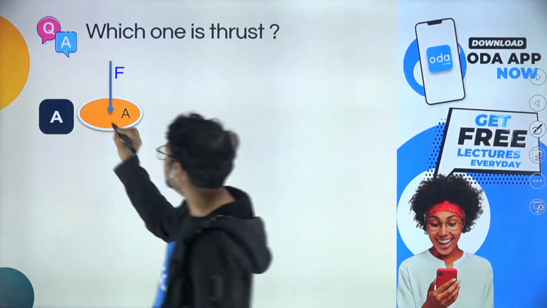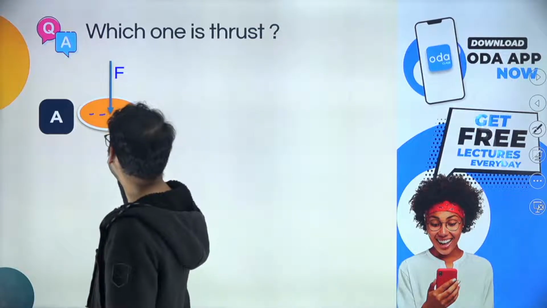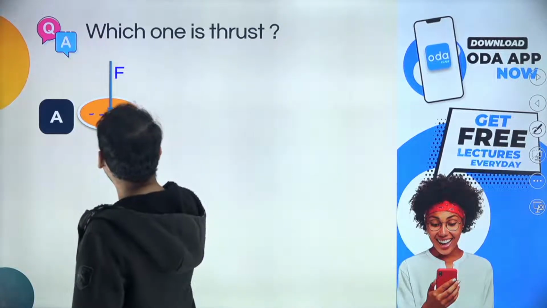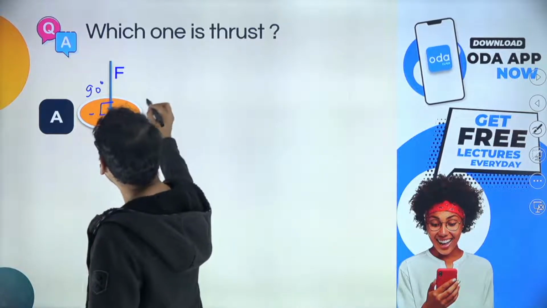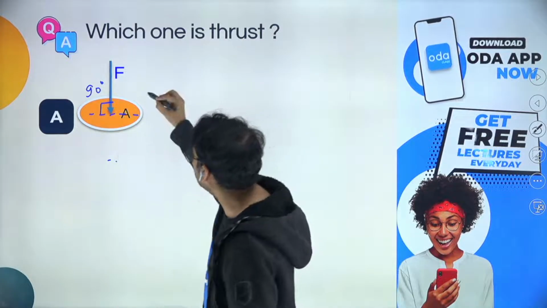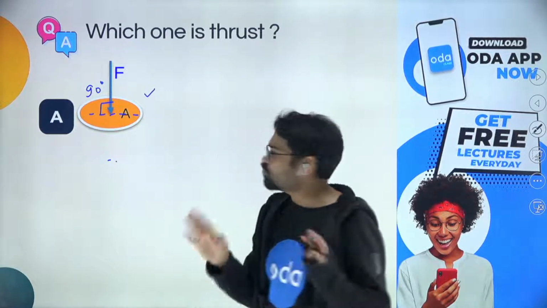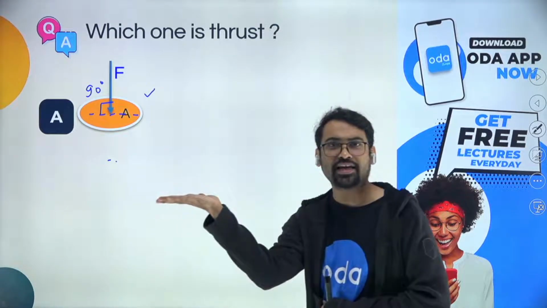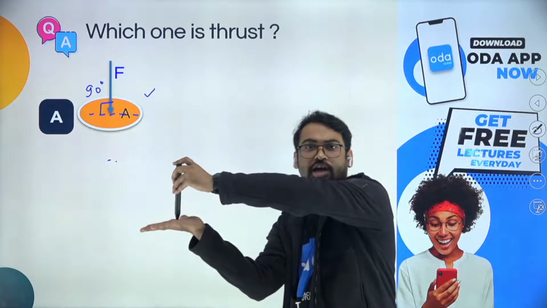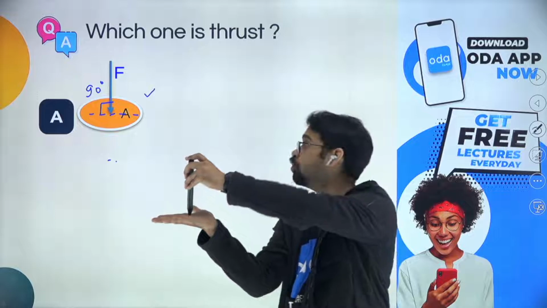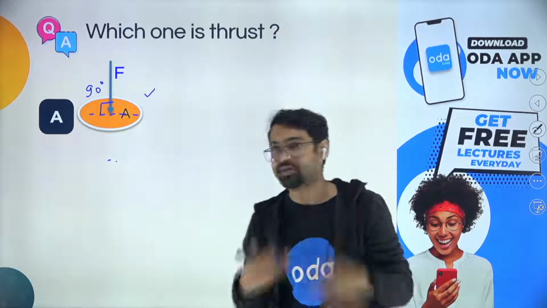I can see that this almost acts at 90 degrees. This seems like a good option. I'll put a small tick: the area is like this and the force comes in like this, as shown in the A part. That is my best guess.